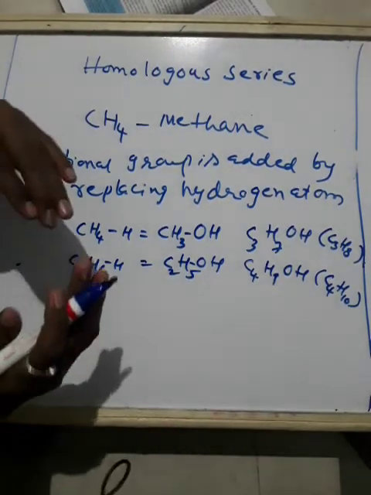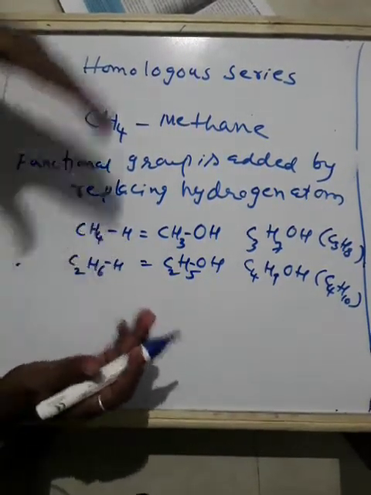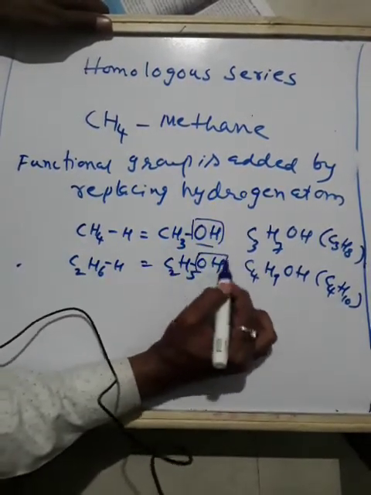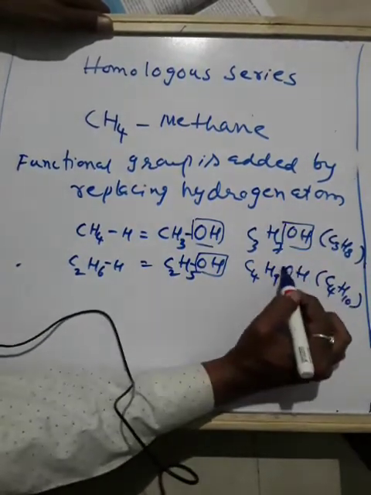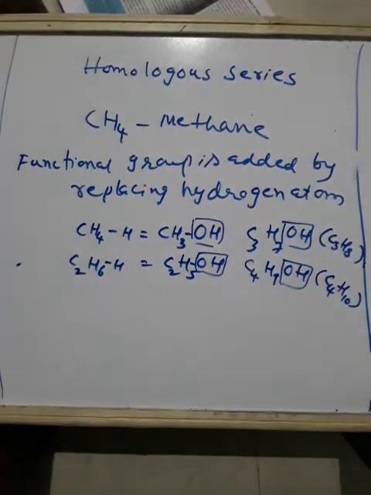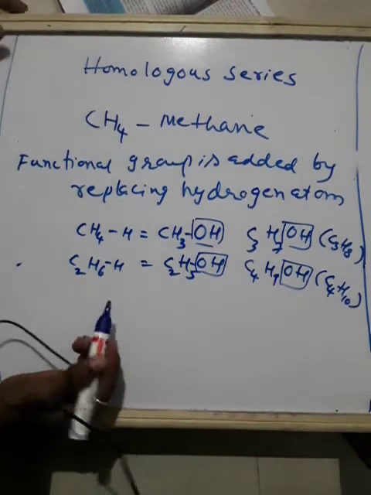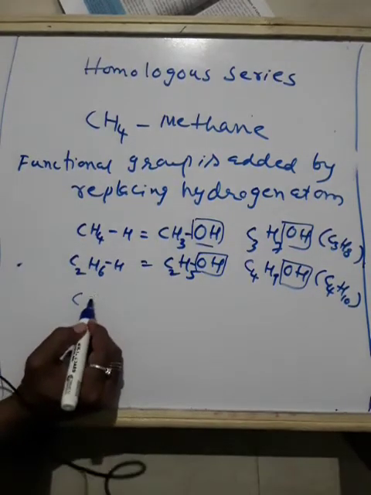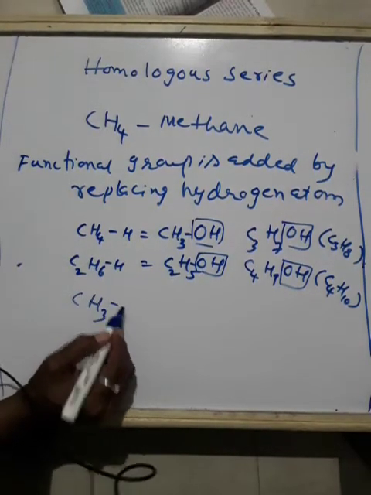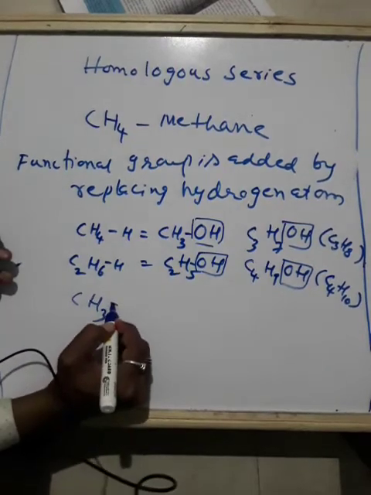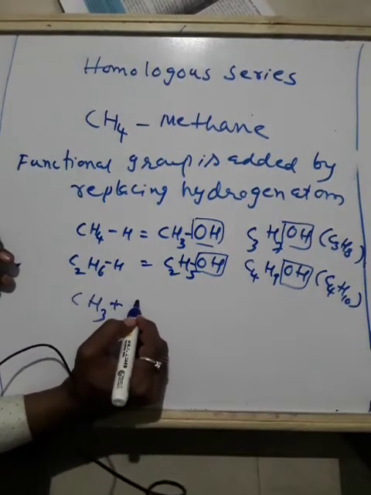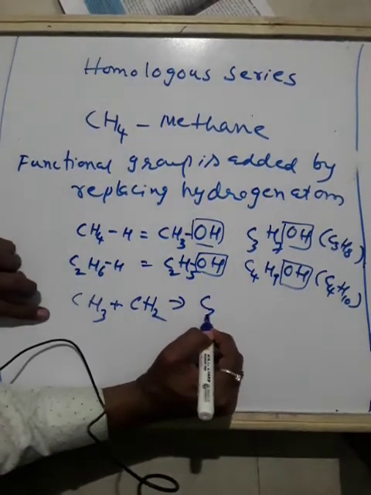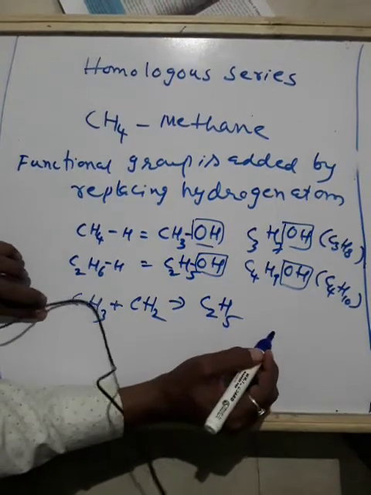Now we will try to find what is the difference. I told you already, here we have H, and here there is OH. Instead of that H there is OH. Now we try to find the difference between two groups. CH3 is there. If you add one CH2 group, this becomes C2H5.